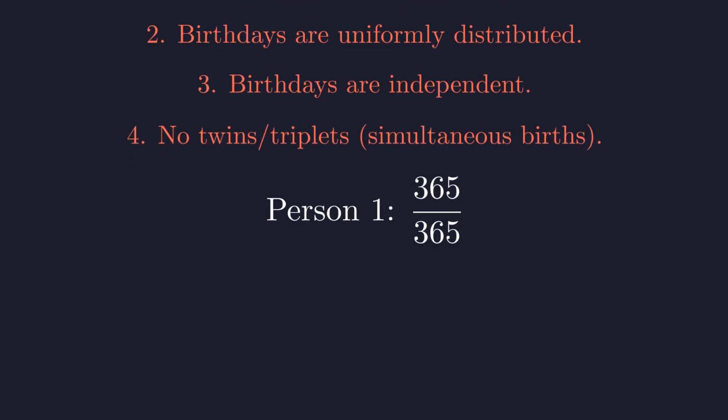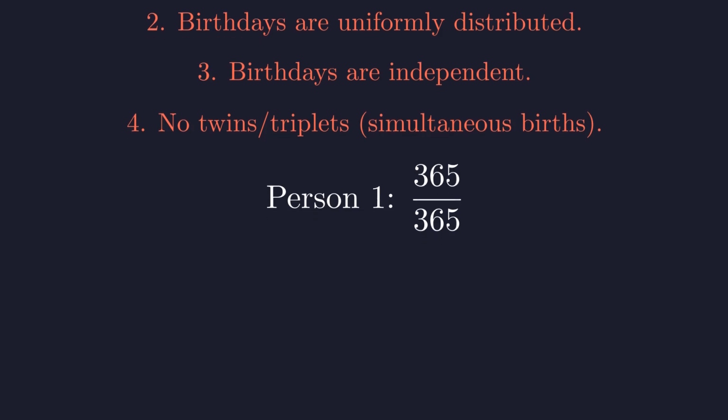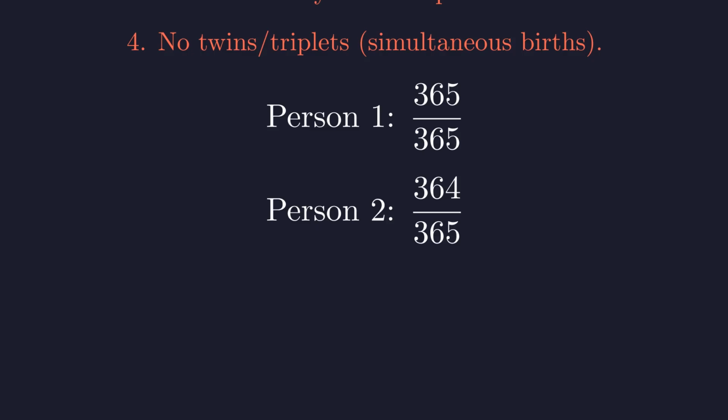Let's start building our probability. The first person can have any birthday without creating a conflict. They have all 365 days available, so their probability of having a unique birthday is simply 1. Now comes the second person. For them to have a different birthday than the first person, they must be born on one of the remaining 364 days. So their probability of having a unique birthday is 364 divided by 365.